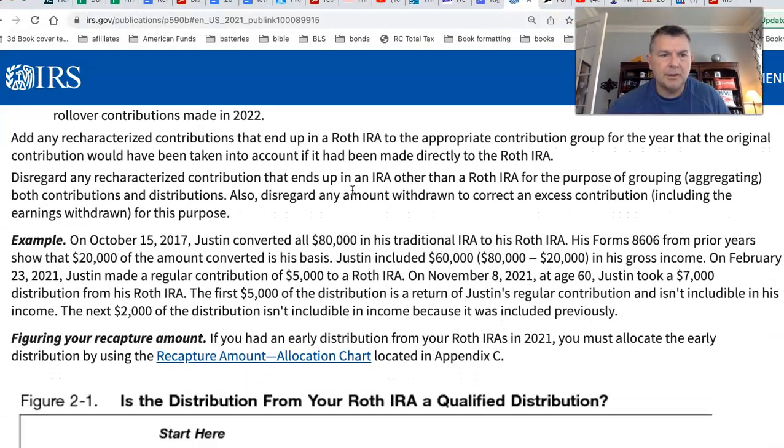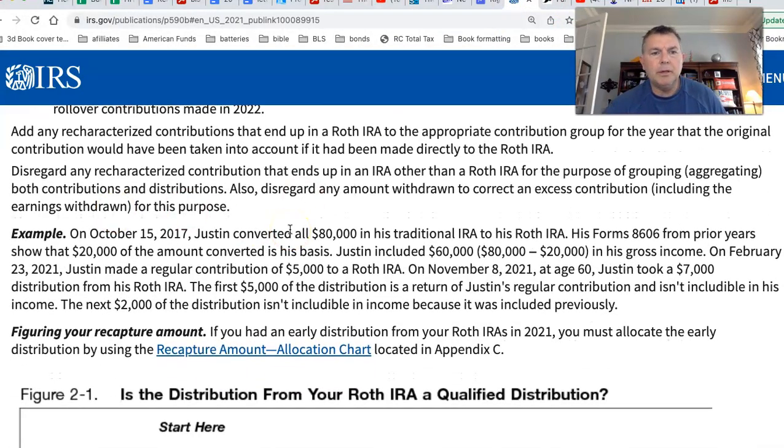They got Justin down here. Yeah, right here. On October 20 of 2017, Justin converted all 80,000 of his traditional IRA to his Roth. All right, so in 2017, $80,000 was converted to his Roth. 20,000 of that was his basis. Now, they don't really say why he had that basis. I guess non-deductible contributions. I'm not sure. But so as 80,000, 20,000 is his basis.